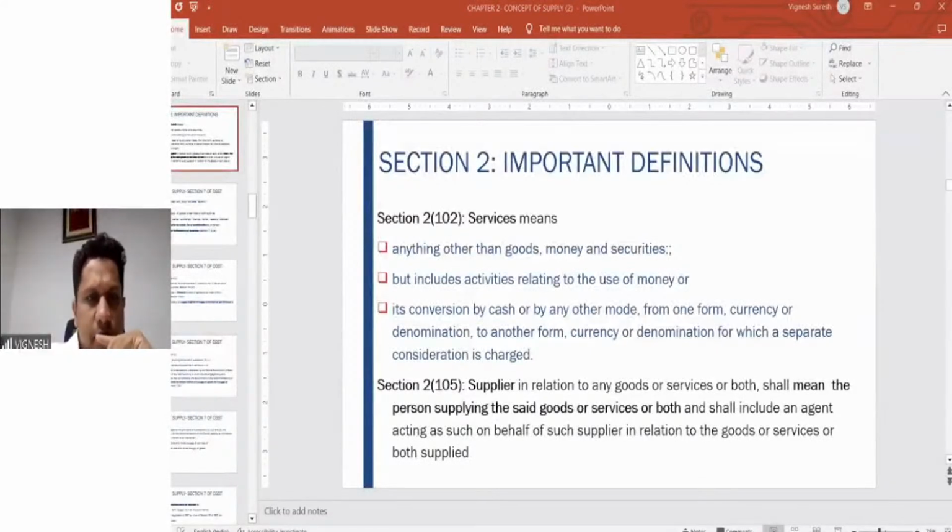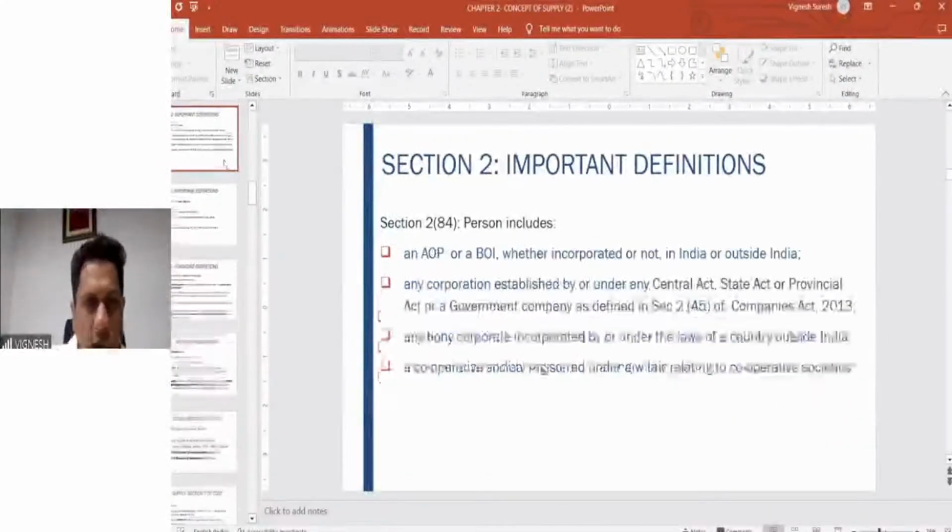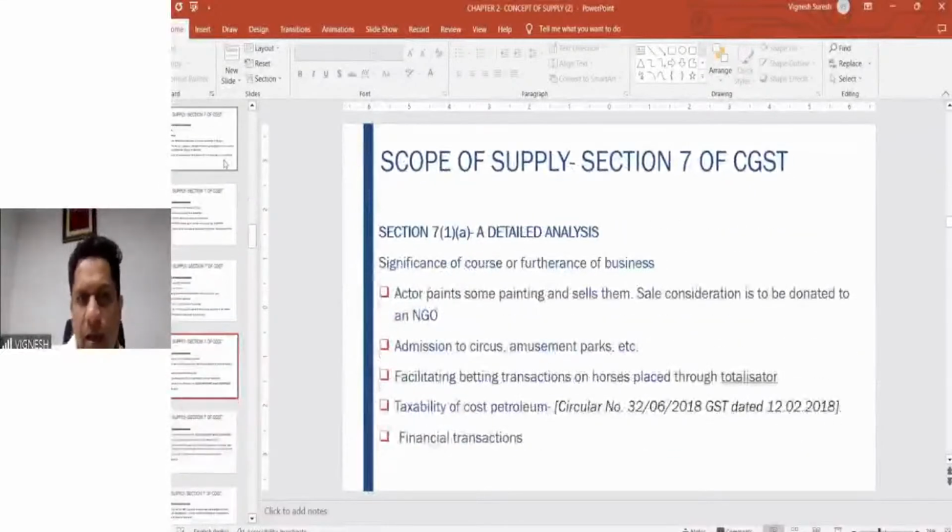Since section 7 is very vast and we don't have enough time left to cover all that, I don't want to cover section 1A, then cover 2, and then leave 3, because it is ideal that 1A, 2, 3 gets covered at one stretch. So let us stop the discussion of scope of supply for today, because 20 minutes is not enough for us to cover 1, 2, and 3. It's always ideal for covering say 7 subsection 1, 1A, 2, and 3 all at a stretch.